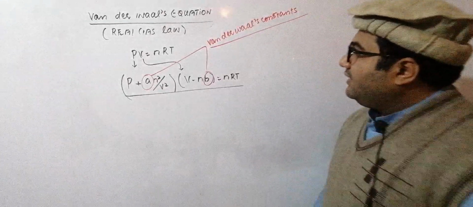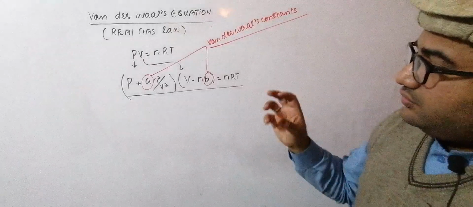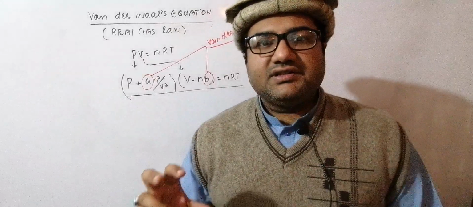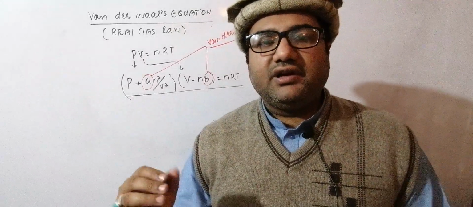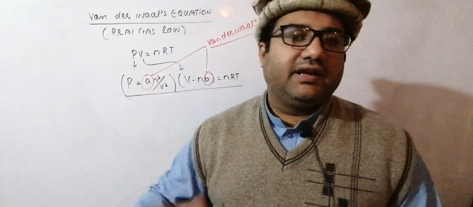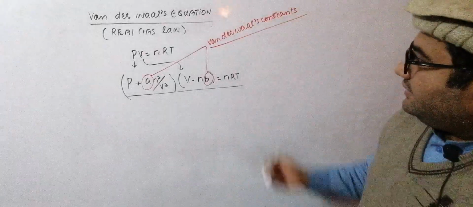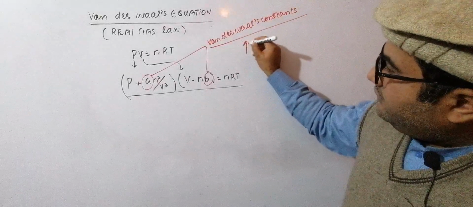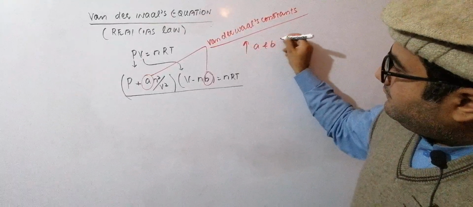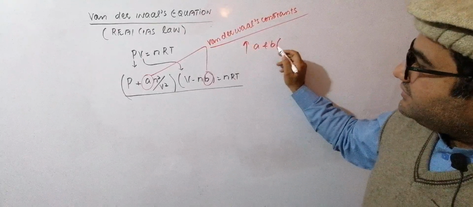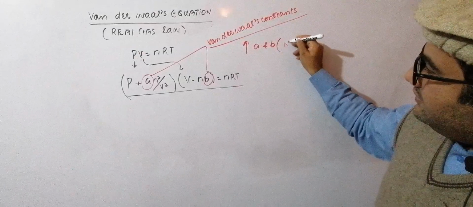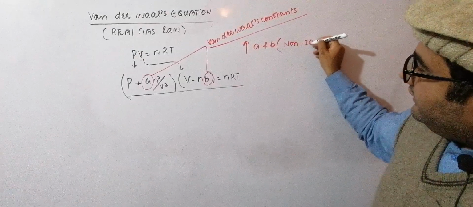Now these two constants, A and B, are actually the quantitative measures of the non-ideality of a gas. Because a greater value of A and B means more forces of attraction and more actual volume, so a more non-ideal gas.